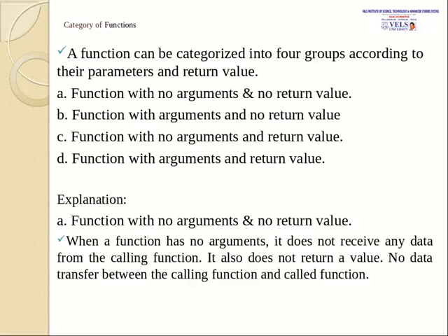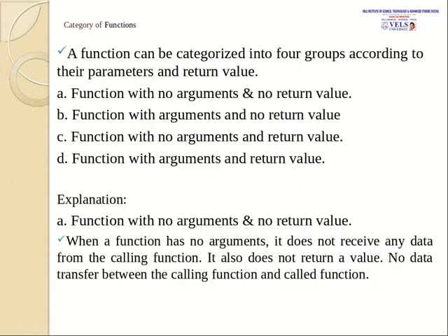So next is categories of functions. A function can be categorized into 4 groups according to their parameters and their return values. Functions with no arguments and no return value is a category. Function with arguments and no return value is another category. Functions with no arguments and return value is another category. Functions with argument and return value is another category.